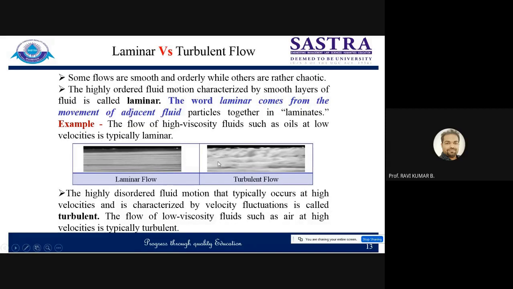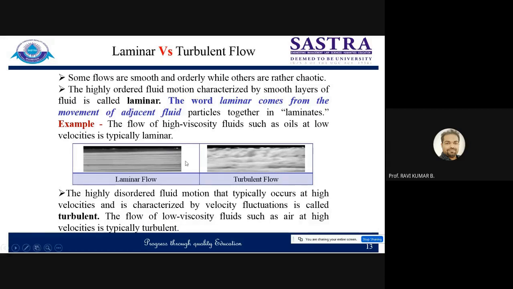So these are the two cases, right? This is a laminar flow, where fluid layers are exactly parallel and moving in a well-defined path. But in turbulent flow, there is a lot of disturbance, and they are moving in a zigzag way. This is the case of turbulent flow. These are the two basic types of flow that we usually deal with when we are dealing with boundary layer study: laminar flow and turbulent flow.